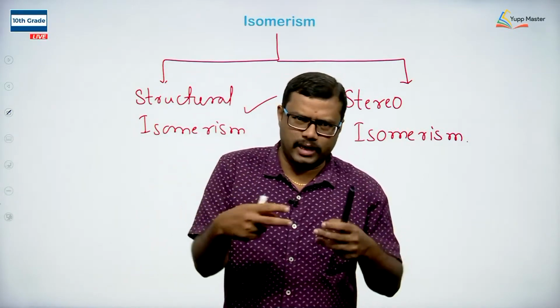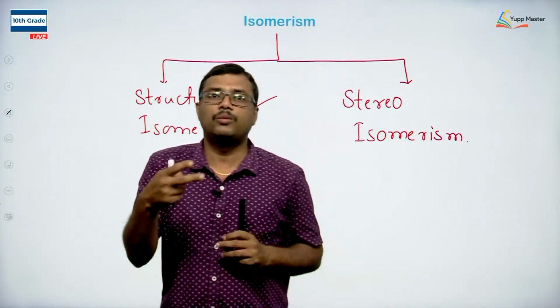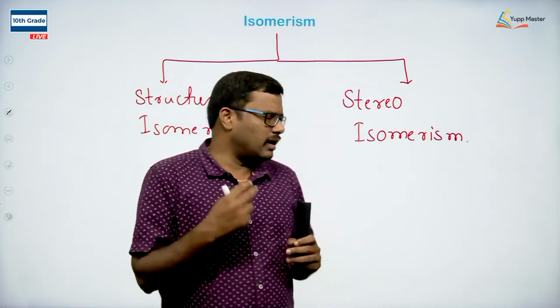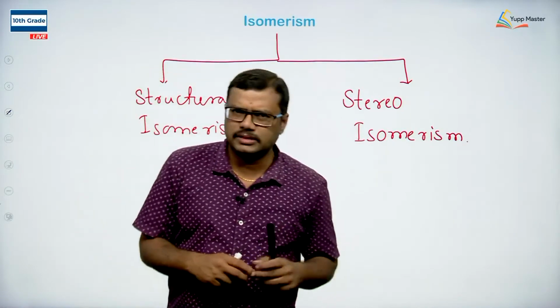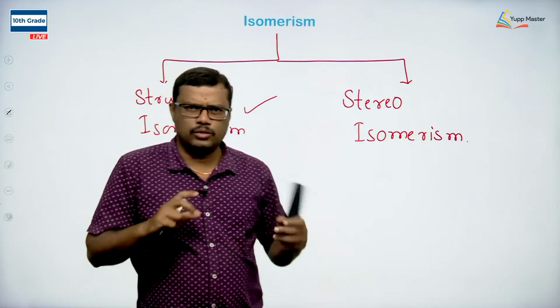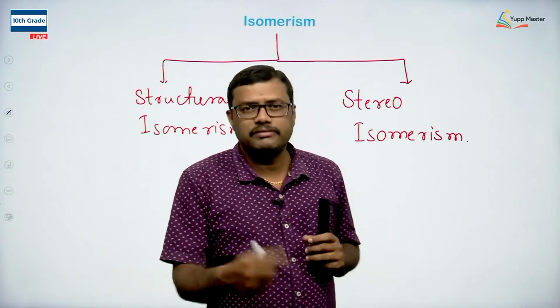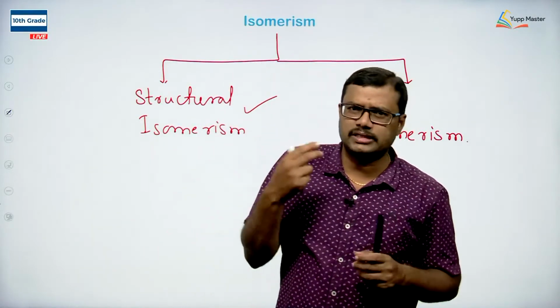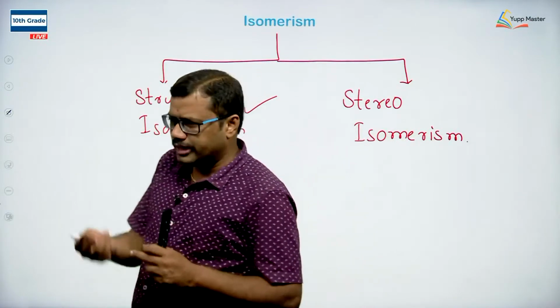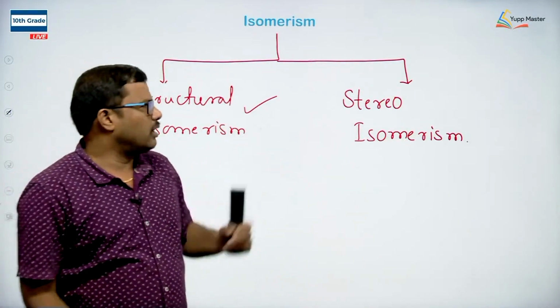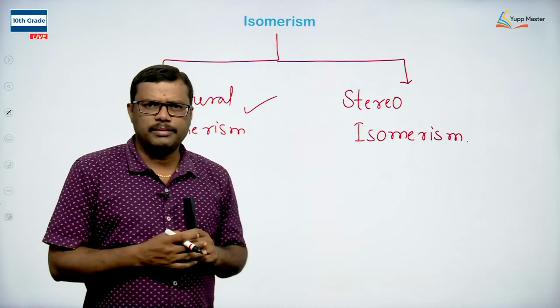Because here the two carbon atoms are connected by two sticks, two bonds. So whenever a double bond or a triple bond is present between the carbon atoms, the rotation between those two carbon atoms will be restricted. So the rotation is not possible in that case. And when the rotation is not possible, we expect geometrical isomerism.